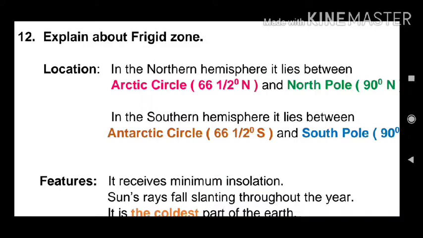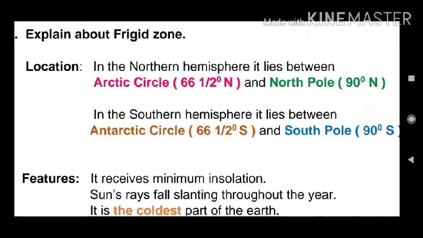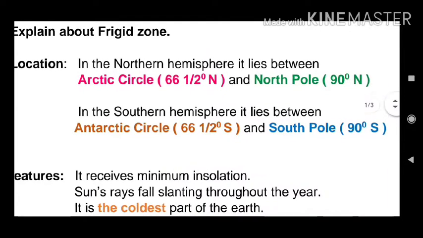Location. In the northern hemisphere, it lies between Arctic Circle, that is 66.5 degree north latitude, and North Pole, that is 90 degree north. In the southern hemisphere, it lies between Antarctic Circle, that is 66.5 degrees south latitude, and South Pole, that is 90 degrees south.